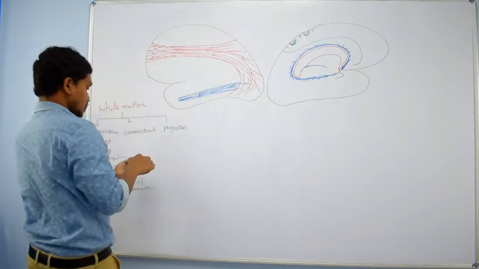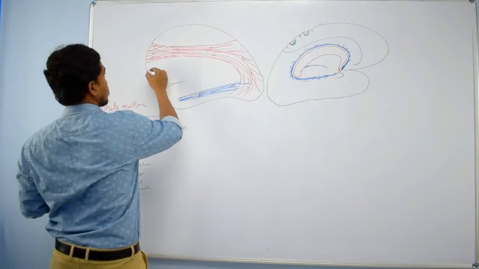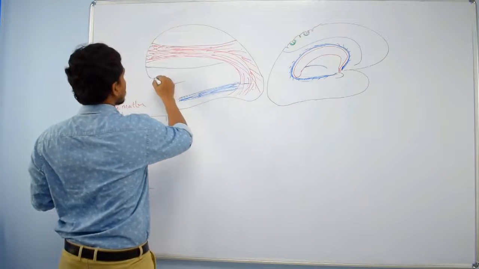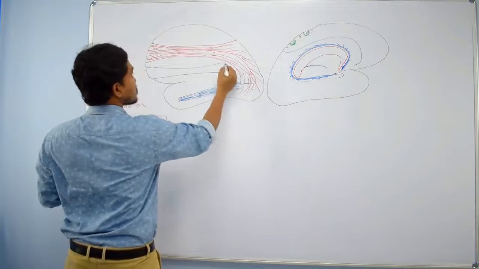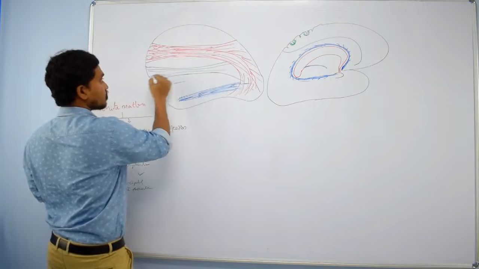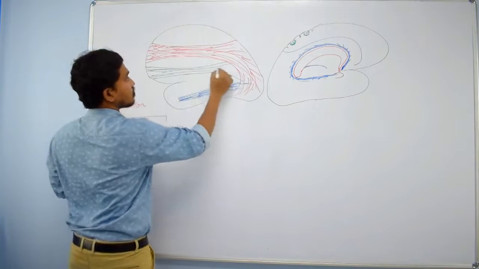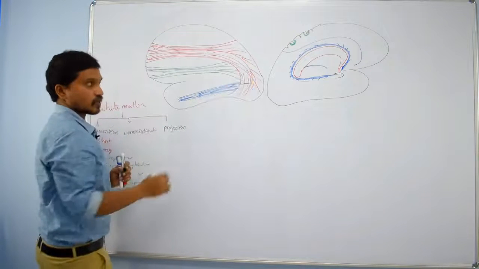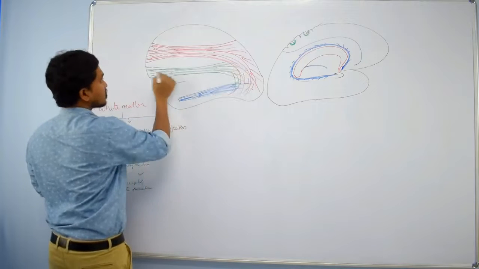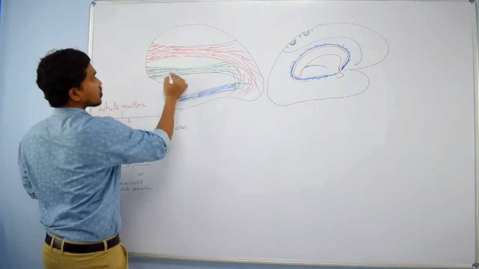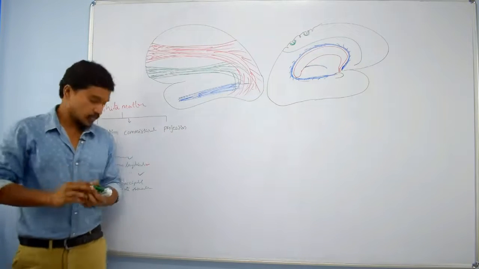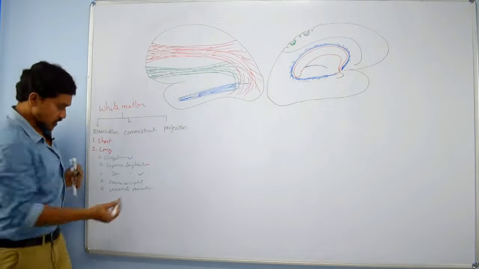So here these are the fibers. These fibers also connect the frontal lobe with the occipital lobe, and some of the fibers connect to the temporal lobe also, right? So these fibers we are calling the fronto-occipital fasciculus. Then the last one, we have completed.